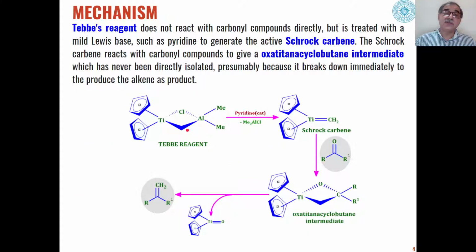So the mechanism of this reaction is basically the Tebbe reagent, which has been formed from titanocene dichloride in presence of base as catalyst, undergoes elimination of dimethyl aluminium chloride and is converted into this Schrock carbene as the intermediate, and this is the active Tebbe reagent which reacts with the carbonyl compound, and we will get this type of oxatitanacyclobutane intermediate in the reaction, and then this will undergo elimination of dicyclopentadiene titanium oxide from this intermediate, and a molecule of methylene derivative of carbonyl compound will be formed.